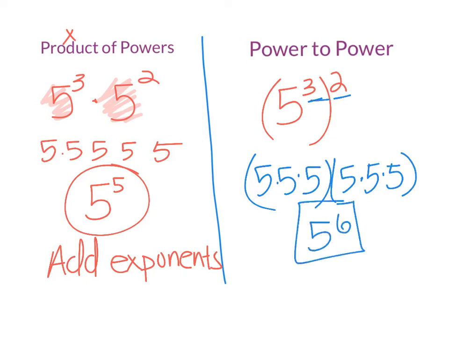Okay, so the shortcut that we learned is when you have a power to power, you can multiply the exponents. Okay, again, you might want to have that in your notes.